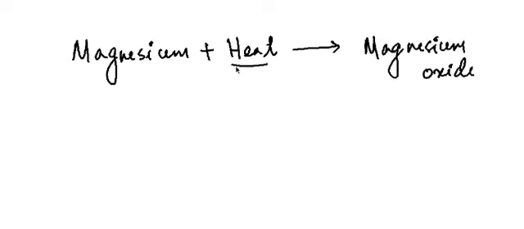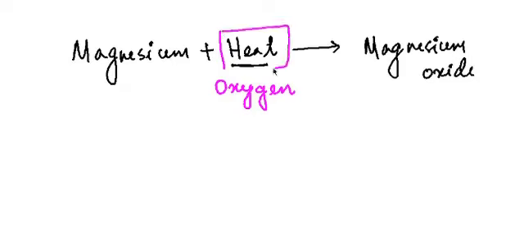When we are heating magnesium, we are heating in the presence of air, and in the air magnesium reacts with the oxygen. So we can say that magnesium, when heated in the presence of air, reacts with oxygen to give you magnesium oxide.